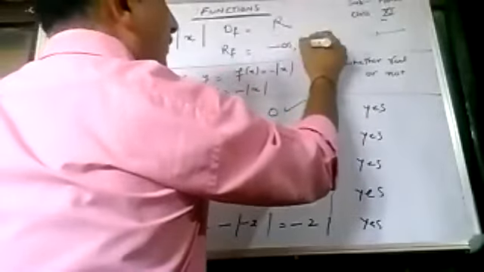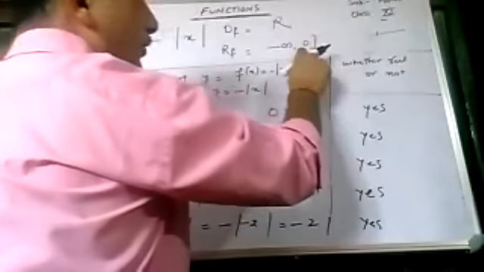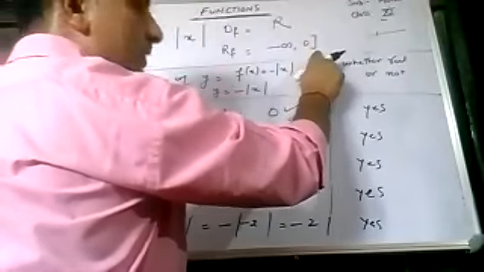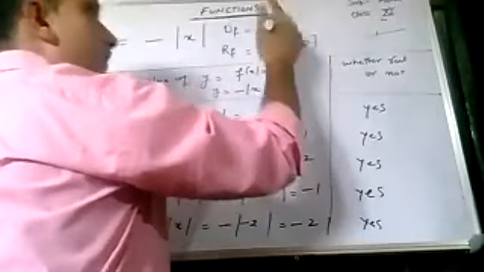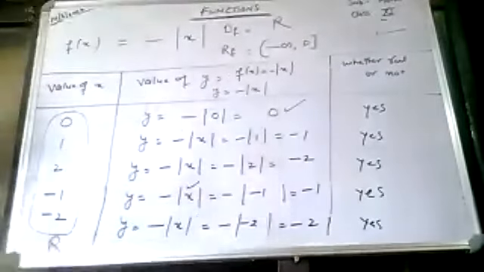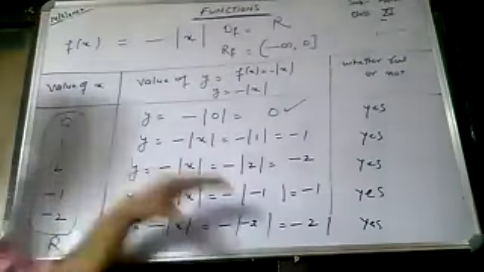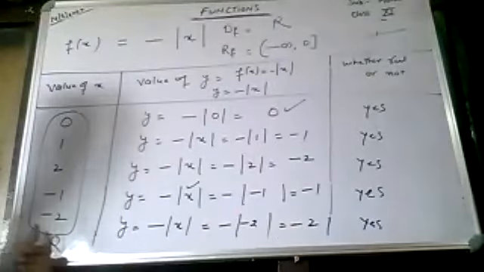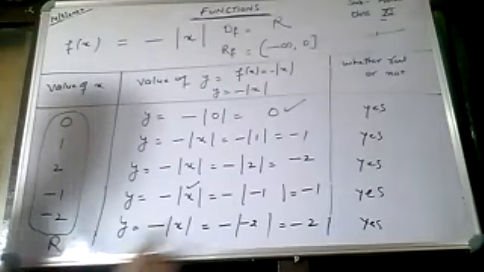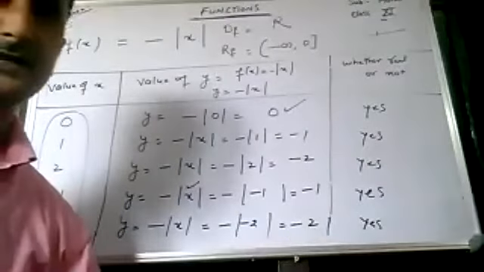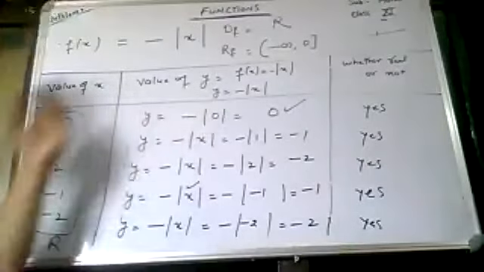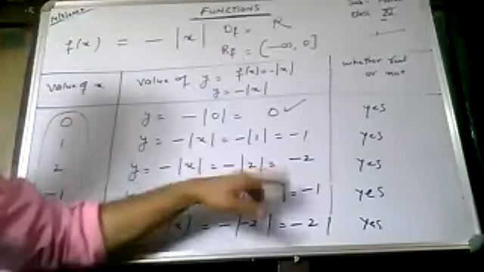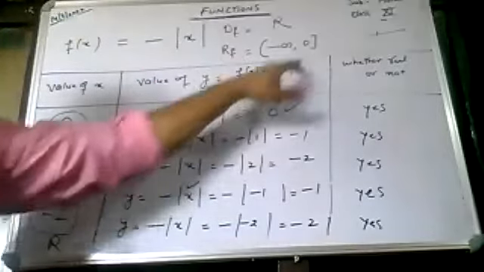-∞ to 0. 0 included है, that's why the bracket is closed. infinity को कभी include नहीं करते, that's why the bracket is open. Range means minimum value and the maximum value. minimum value कहाँ पे आ रही है, -2 के बाद, if you give the value as x is equal to -3, so -3, -4, -5, -6, so up to so on कहाँ तक आओगे, infinity तक. And maximum value कितनी आ रही है, 0. 0 is included, so this is the range of this function.